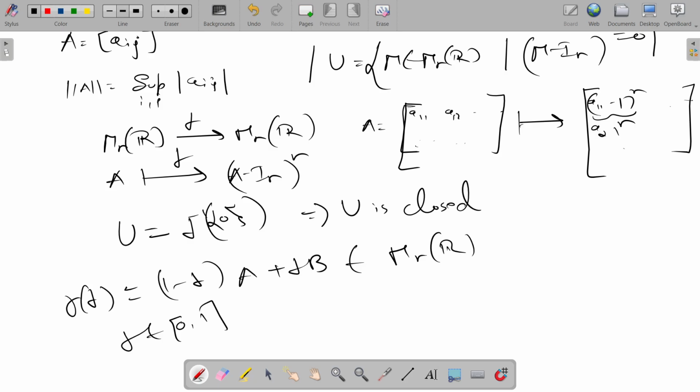Since U is closed, U cannot be open because the whole space is connected. So U cannot be open.